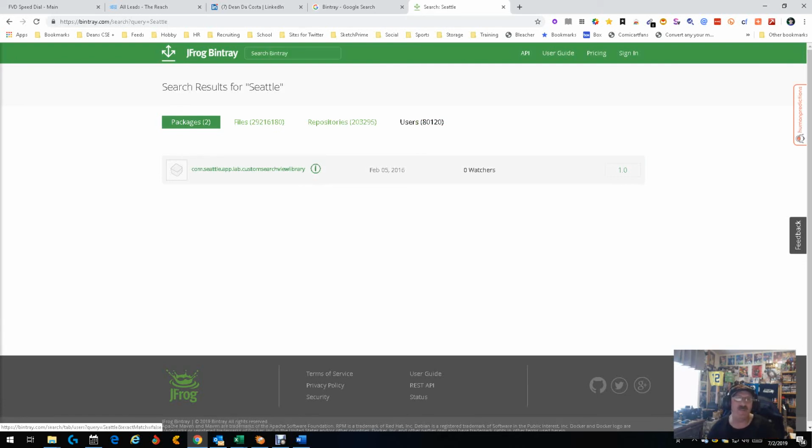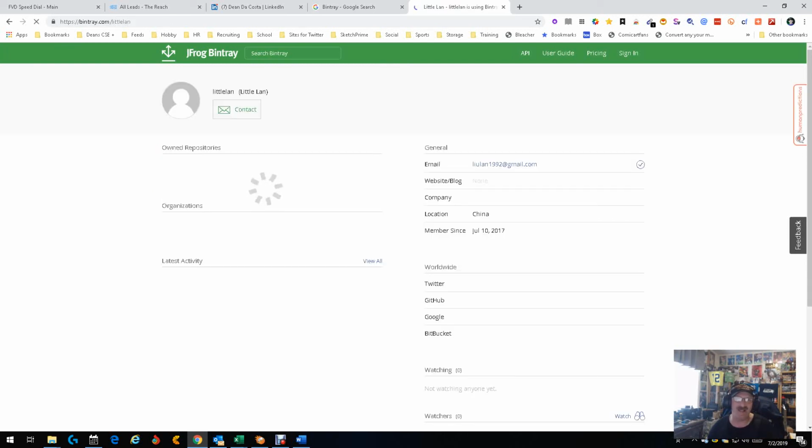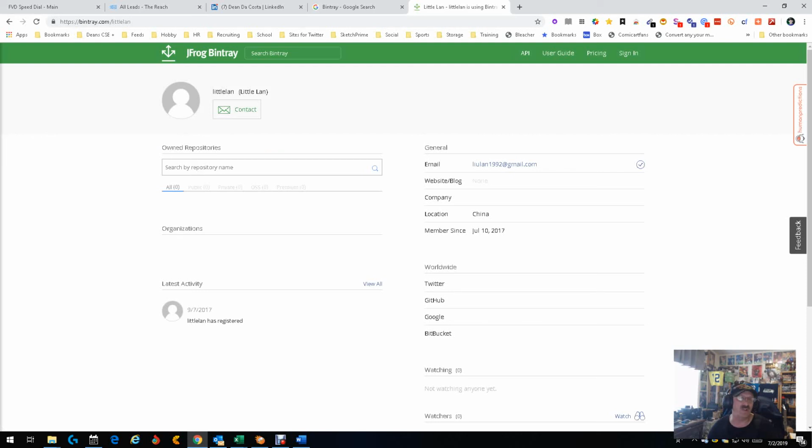Yeah. Okay, let's see here. So Cuttlefish, yeah, we already know this person says China, not Seattle. So there's something else that it's searching on, not Seattle. So now what we're gonna do is we're gonna try this. United States. At least try to get into the U.S. and see what that does for us. And this is what we're doing. We're trying to figure out what can we or can we not get out of this particular thing.